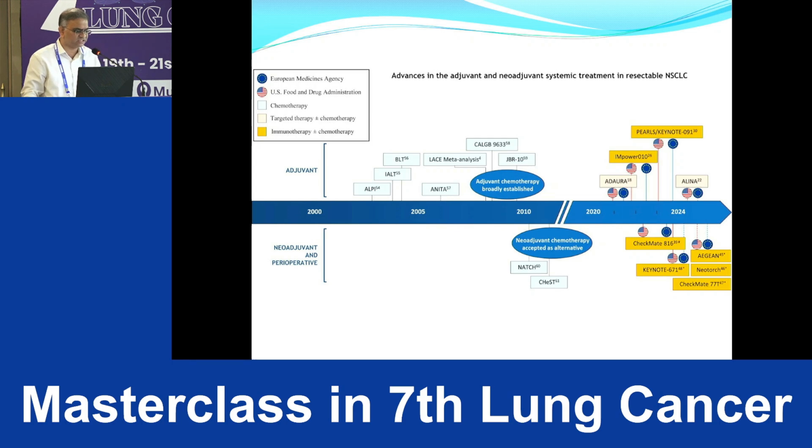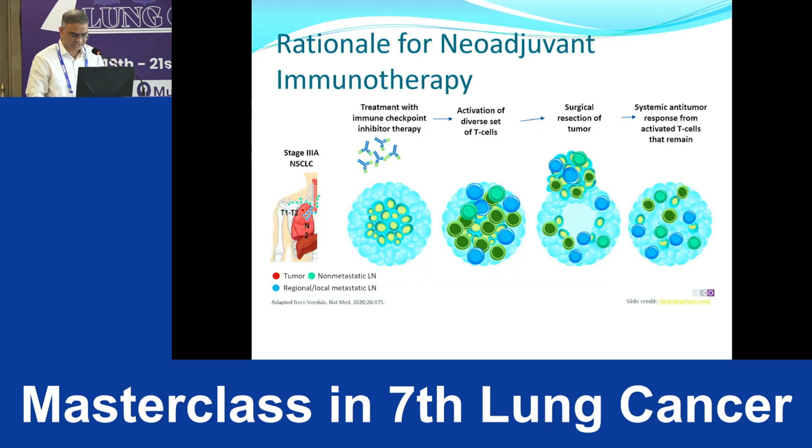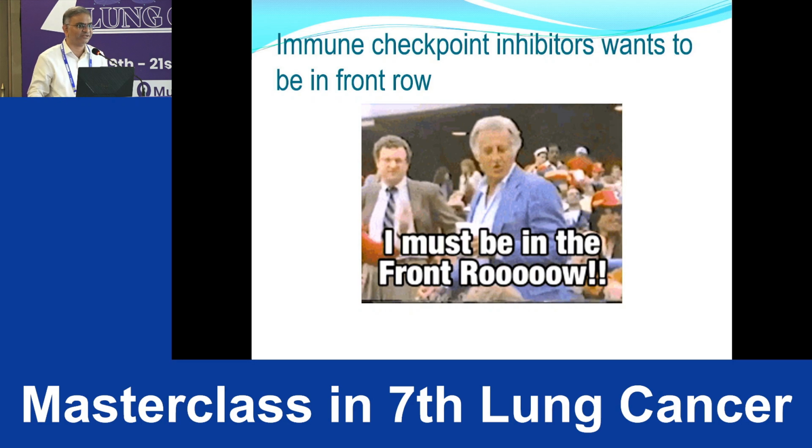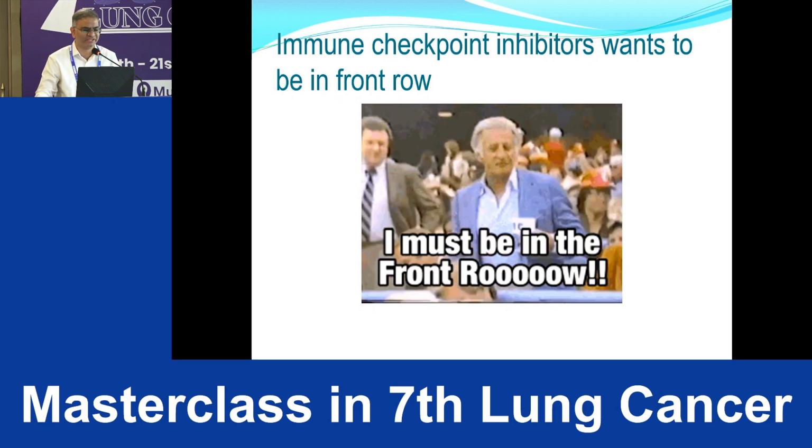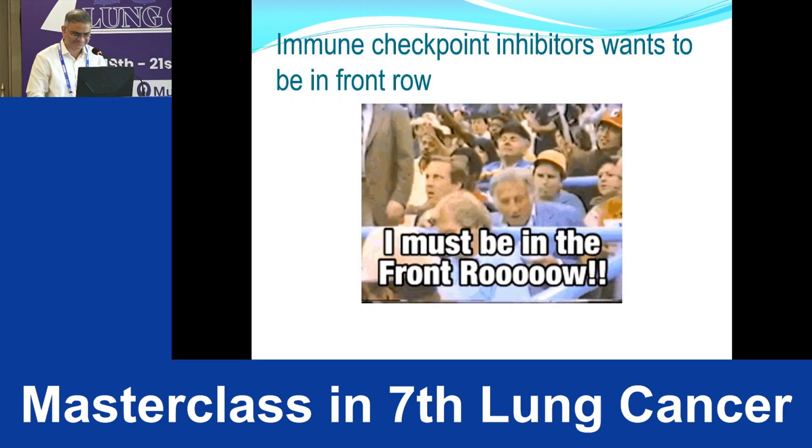Along with that, there are a lot of neoadjuvant and perioperative trials of immunotherapy along with chemotherapy: Checkmate 816, Keynote again, and Checkmate 77. So basically, most importantly, immune checkpoint inhibitors now want to be in the front row, and why not?